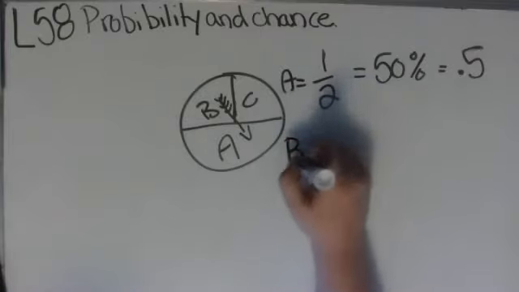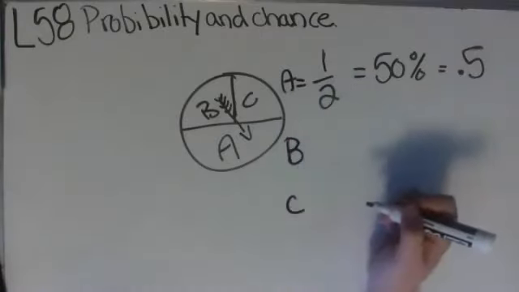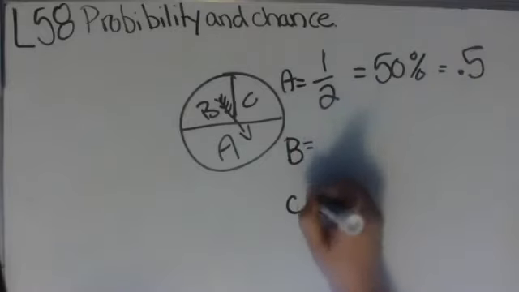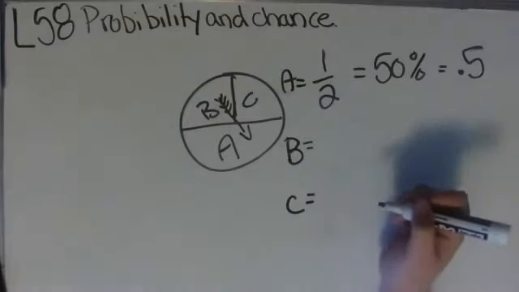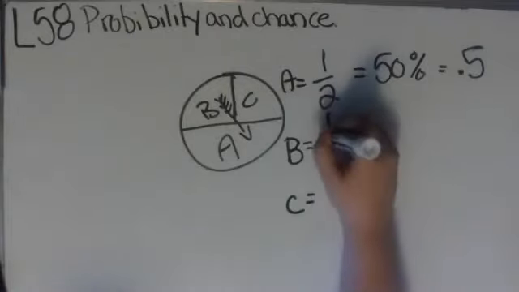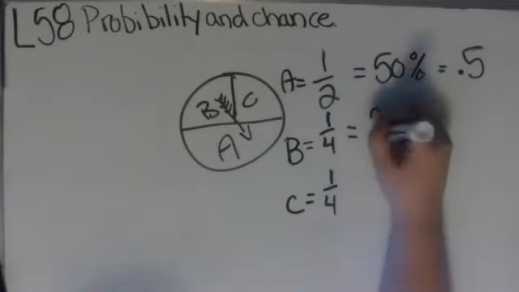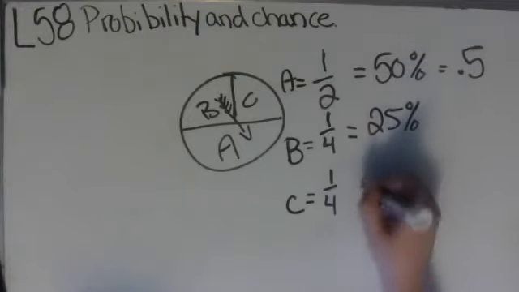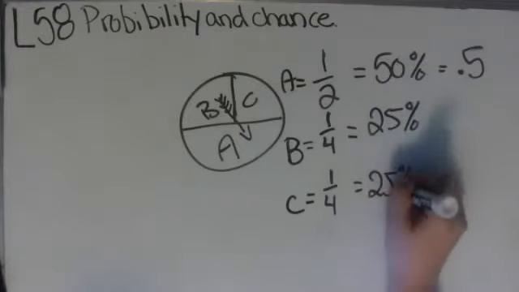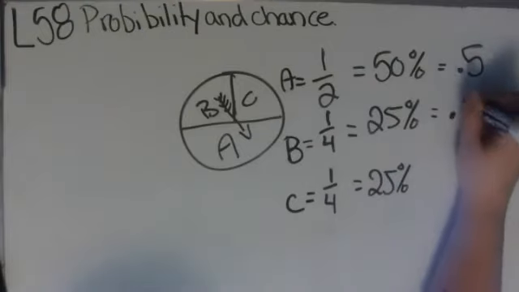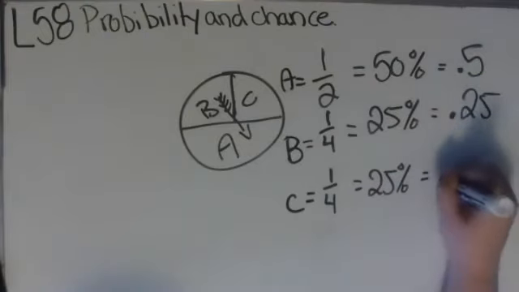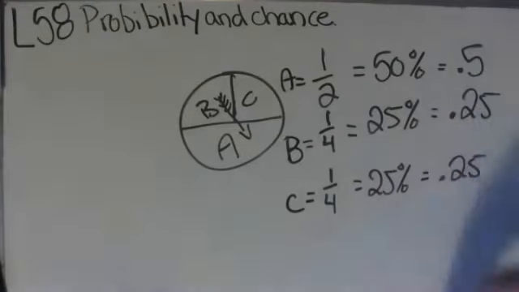Now, if you notice, B and C are not half of the circle. B and C are actually the exact same. They are a quarter of the circle. And if you're looking at a quarter, you're looking at 25%, which is 0.25 or 25 hundredths.